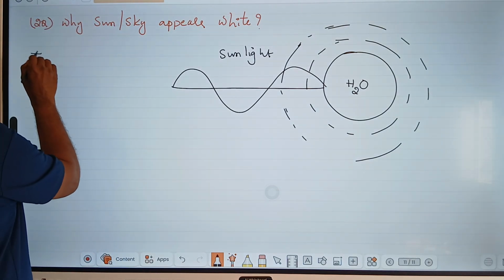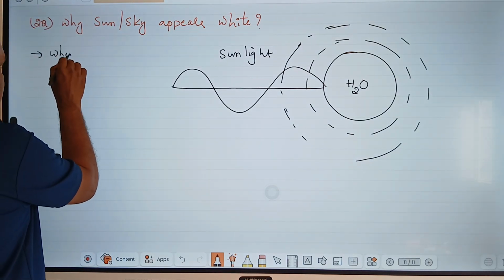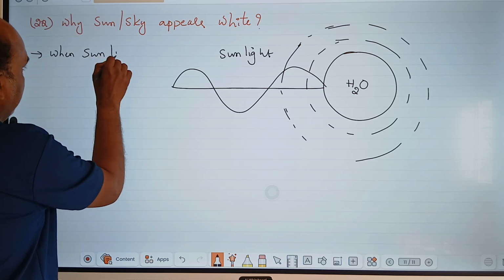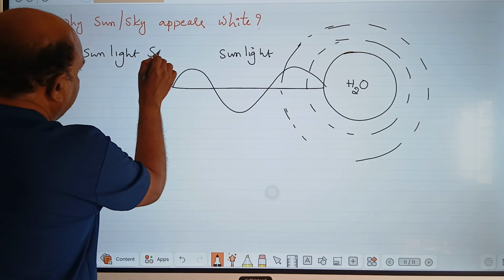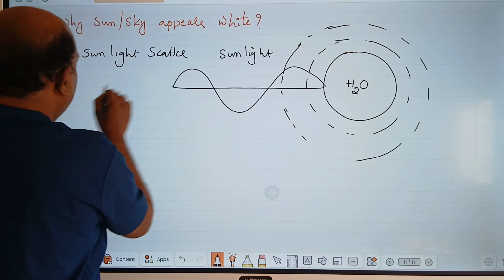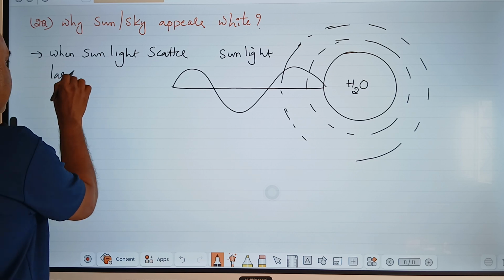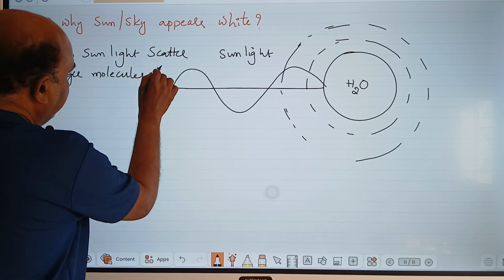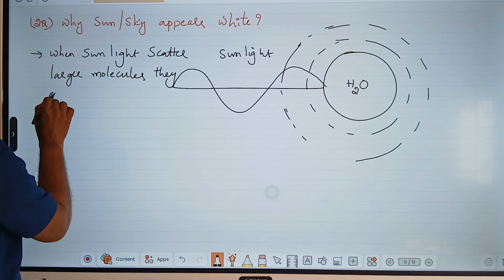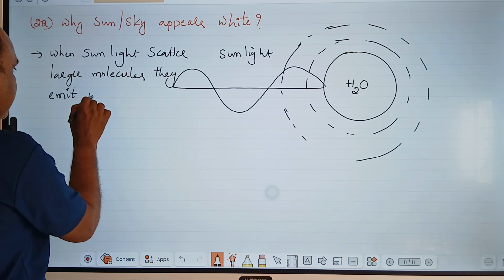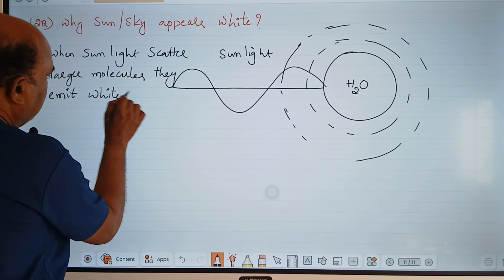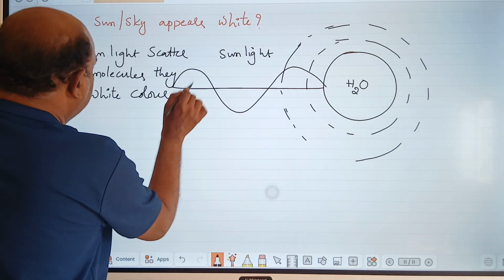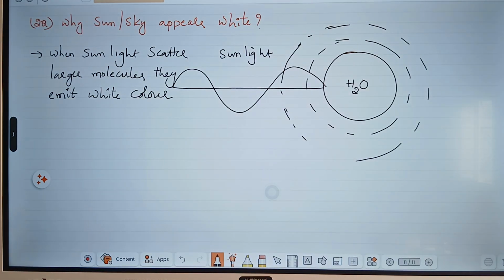Now first point: when sunlight scatters off larger molecules, they emit white color.